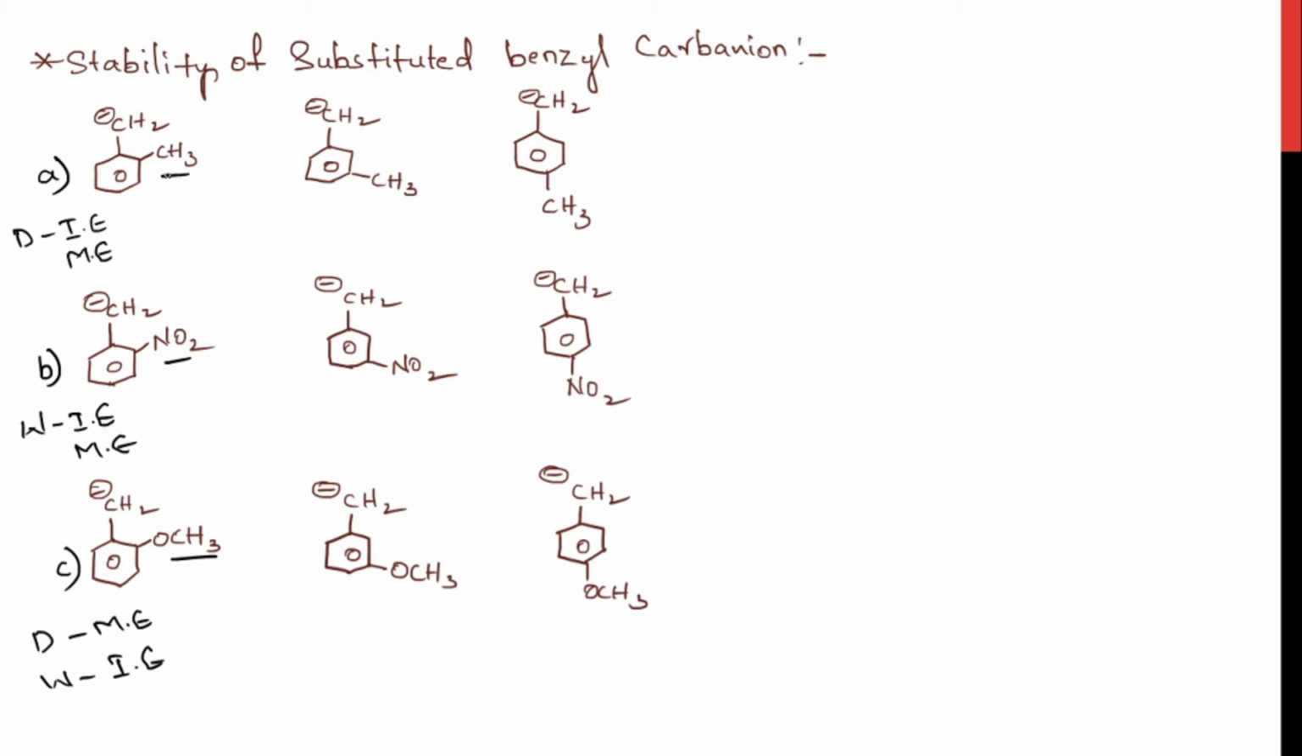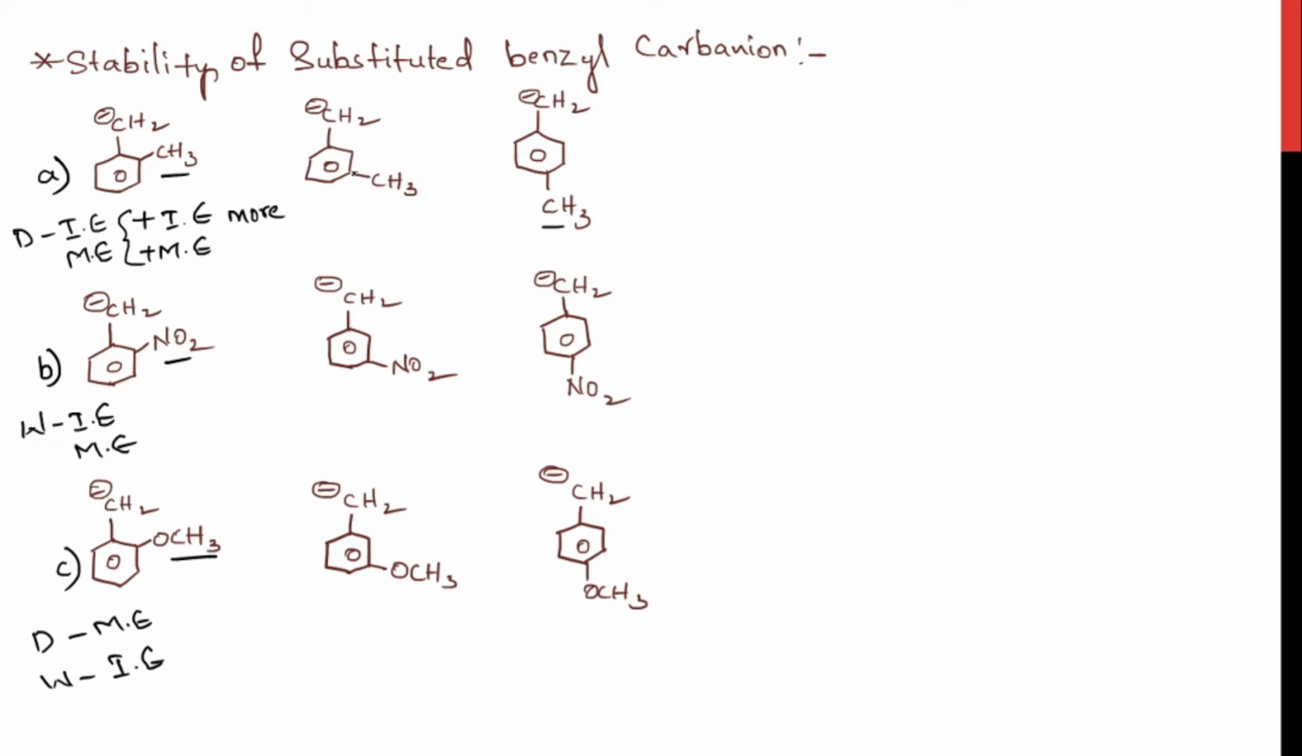Now this particular group is in the ortho position, meta position and para position. Which would be more stable? We'll see how the change in position of the methyl group is changing the stability. Here the methyl group is in the ortho position, so it would show both the positive inductive effect and positive mesomeric effect. It is donating the electrons in both ways. And the inductive effect here is more.